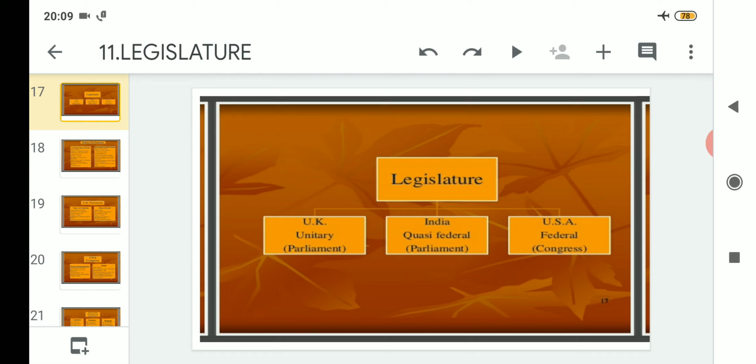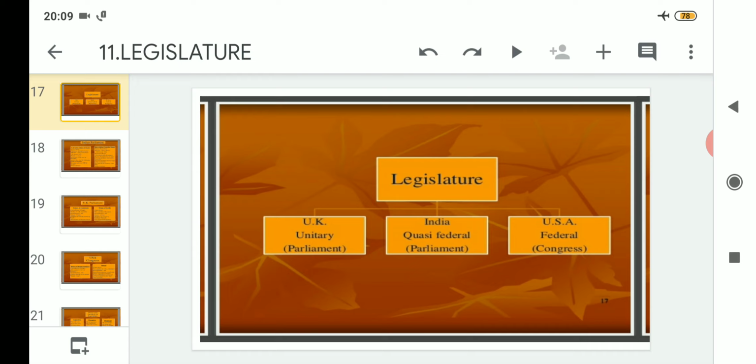Secondly, you can see the country India, which follows a quasi-federal system, that is not unitary. That means the power is divided between the center and state and other lower units also, like the local level of government. But in the United Kingdom, there is only one type of government, that is unitary, and it has a parliament.